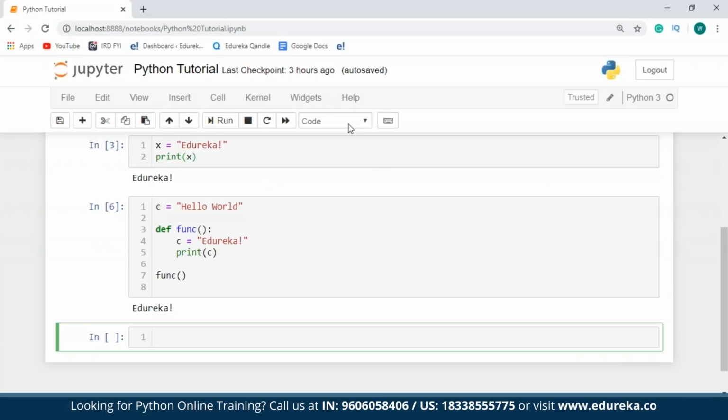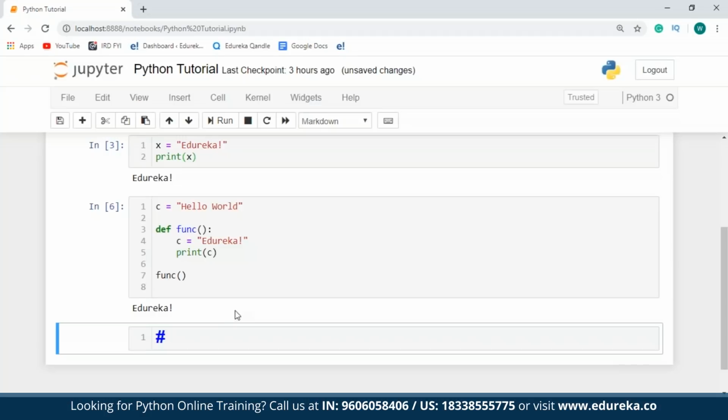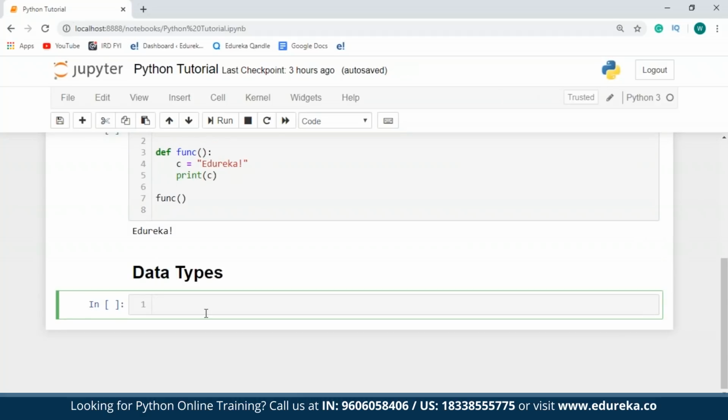So just to show you guys an example of this, I'll take a new heading. I'll just say data types. Taking an example of the numerical data type, I'll take a variable, say x, and I'll assign a value to this as 19. As we all know, 19 is a whole number and this is an integer value.